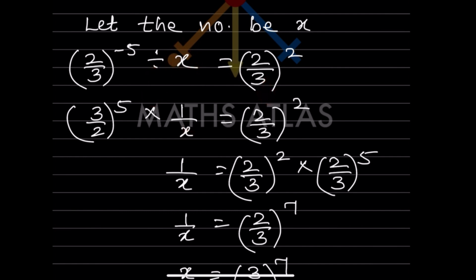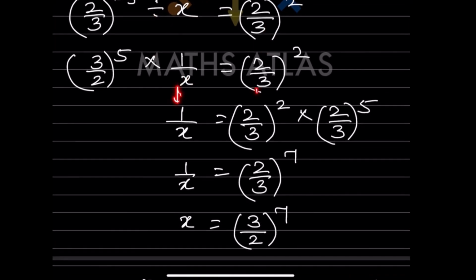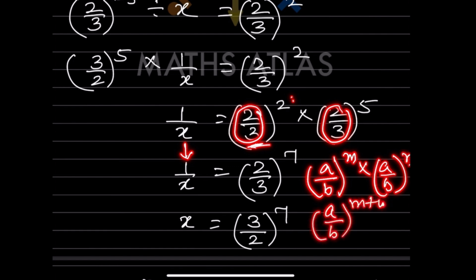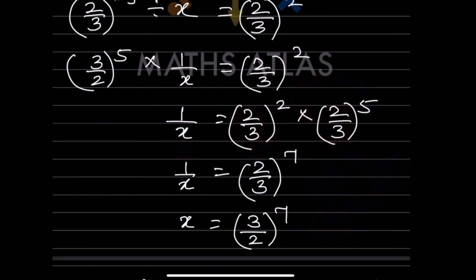This is the same. So now first let us keep this 1 by x as it is. This the same. And this we are taking to the other side, means this will get flipped over, 2 by 3 raised to 5. So now again this will keep the same. Can you see the base? These both are 2 by 3. So what happens is, you know the formula, a by b raised to n into a by b raised to n. That will be a by b raised to n plus n. So since the base is the same, we are going to add the exponents because this is multiplication. So what will you do? You will write here 2 by 3, 2 plus 5, that is going to be 7.